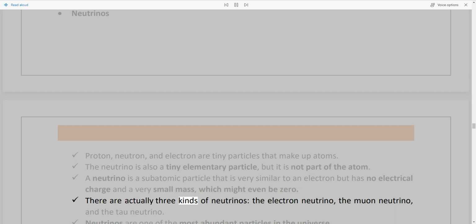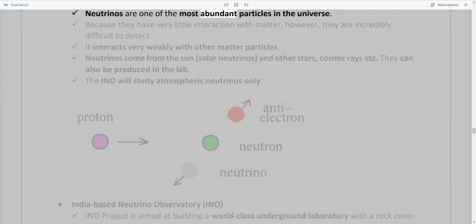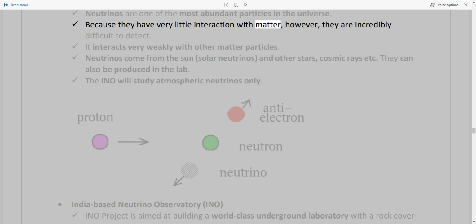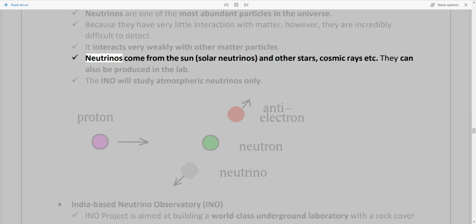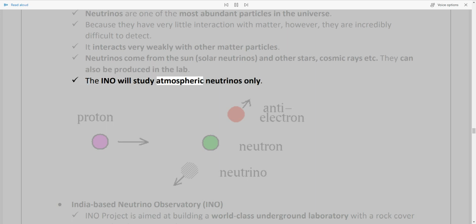There are actually three kinds of neutrinos: the electron neutrino, the muon neutrino, and the tau neutrino. Neutrinos are one of the most abundant particles in the universe. Because they have very little interaction with matter, however, they are incredibly difficult to detect. It interacts very weakly with other matter particles. Neutrinos come from the sun, solar neutrinos, and other stars, cosmic rays, etc. They can also be produced in the lab. The INO will study atmospheric neutrinos only.